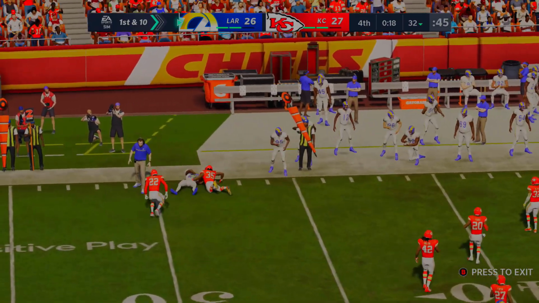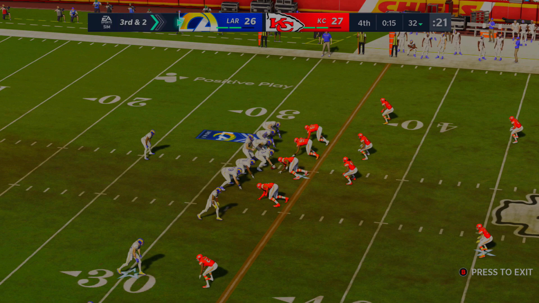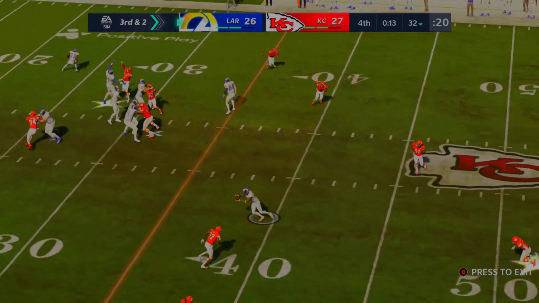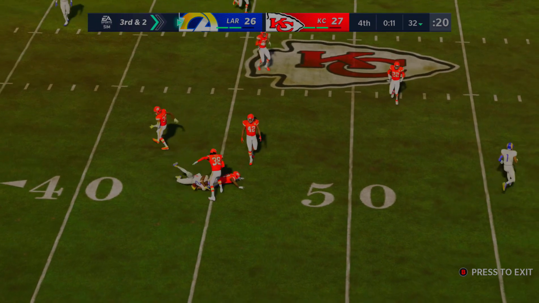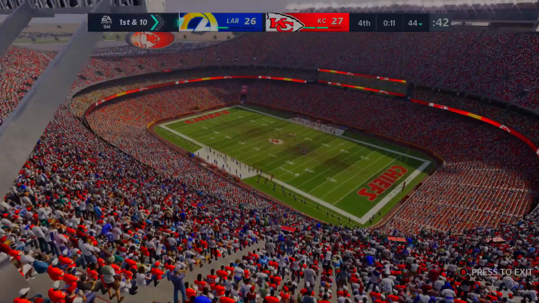This one's going to get around 8 or 7 yards, and they call their first timeout here from the 32-yard line. 15 seconds left now. They had an incompletion, and it's now down to a 3rd down and 2. Matthew Stafford, short pass. This one hits all the way up to midfield now, or getting there, 44-yard line, and they call another timeout.